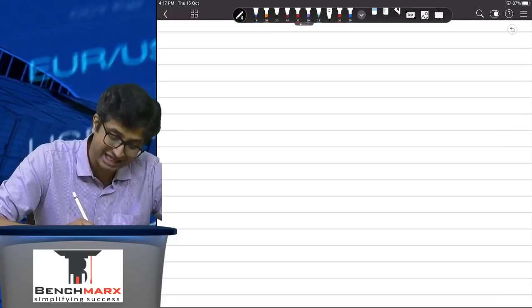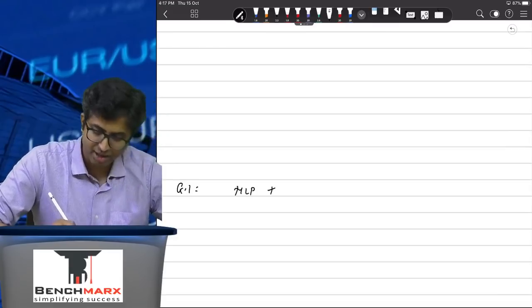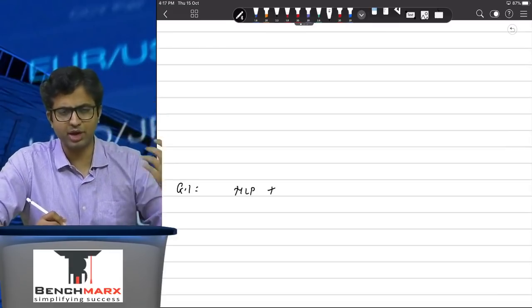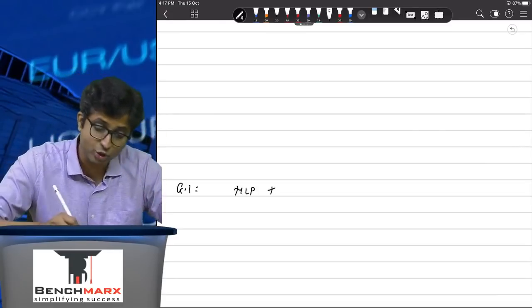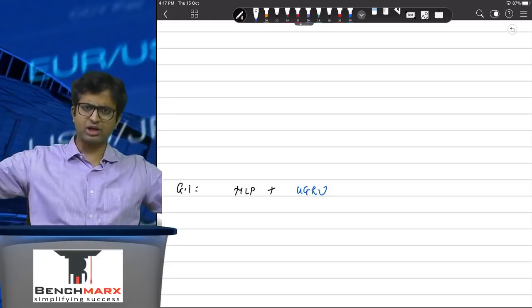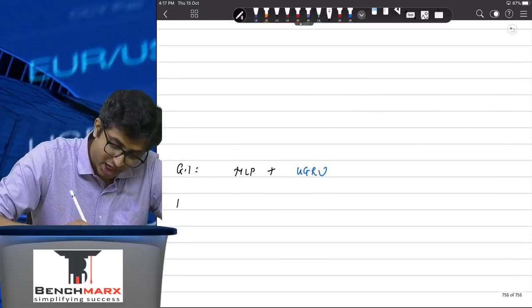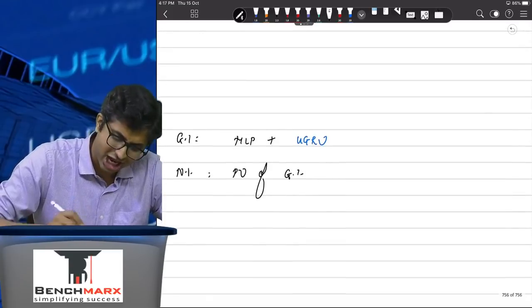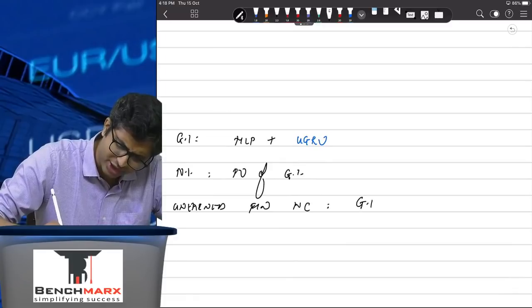Well, there are a few lessor specific terms. First is gross investment. This is calculated as MLP, which will obviously include the guaranteed residual value. MLP is the lease rent plus the guaranteed residual value, plus what you have as the unguaranteed residual value. What is the unguaranteed residual value? The total residual value that you estimate minus the guaranteed residual value. This is the gross investment. The net investment is the present value of the gross investment, and there is something called unearned finance income. Unearned finance income will be recognized as the gross investment minus net investment.